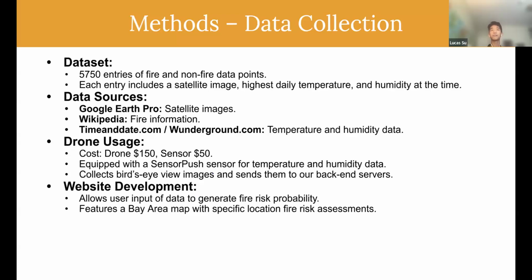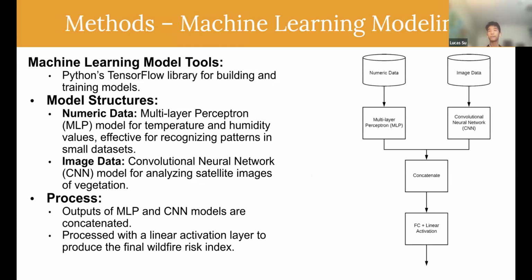For data collection, we started with over 5,000 pieces of data, where each entry includes a satellite image, daily temperature, and humidity at the time. For the satellite images, we used Google Earth Pro, and we used timeanddate.com and wonderground.com for the temperature and humidity data. For the machine learning model, we used the TensorFlow library for building and training the models, using an MLP for temperature and humidity patterns and a CNN for analyzing the satellite images of the vegetation.